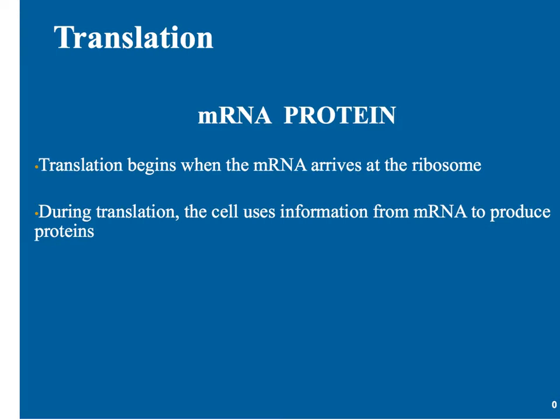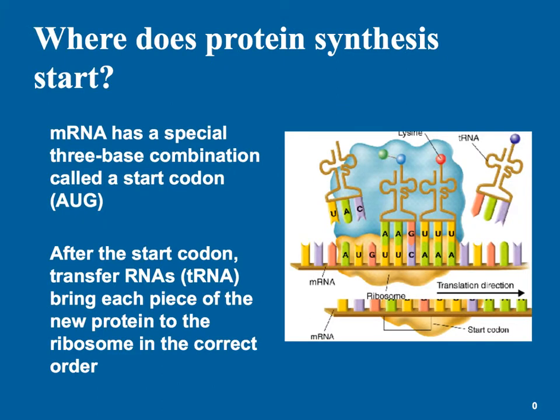Remember, there are three base sequences on messenger RNA called a codon, and those correspond to the amino acids that are going to be used to make the protein. So, messenger RNA arrives at the ribosome. The ribosome is going to read it.